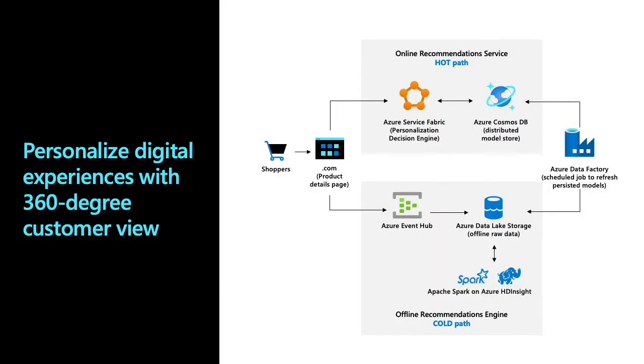So if we see here, from their user interface, the data will be fed to the Cosmos DB. It is again used as a hot path because the hot path will provide the immediate recommendation suggestions to the customers based on their preferences and choices. At the same time, the data will be moved to the cold path, and it will be used for offline recommendation during the off season.